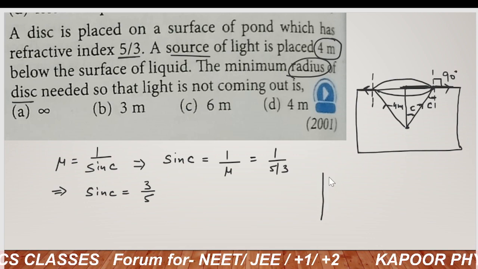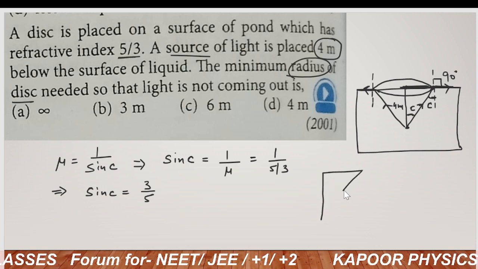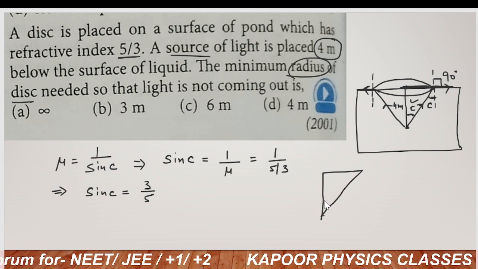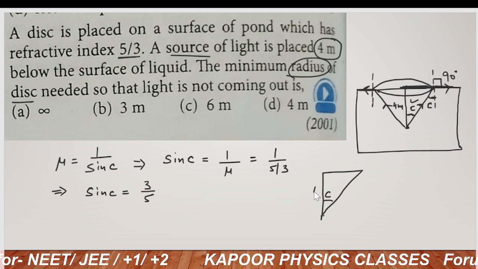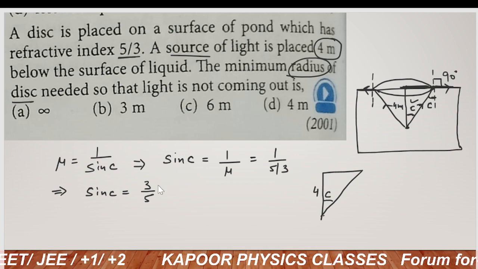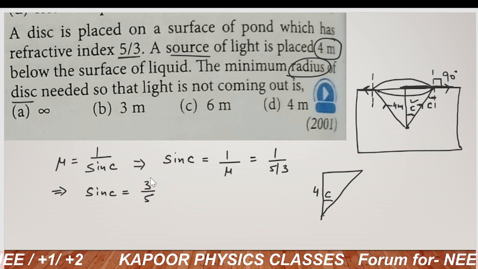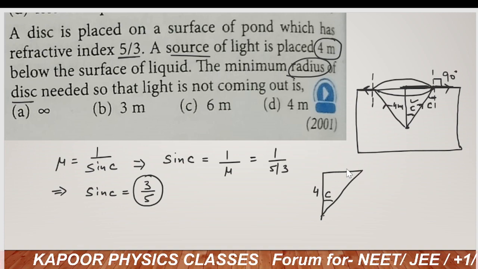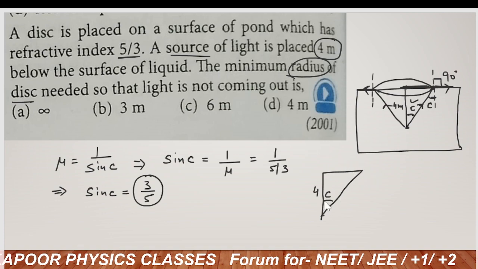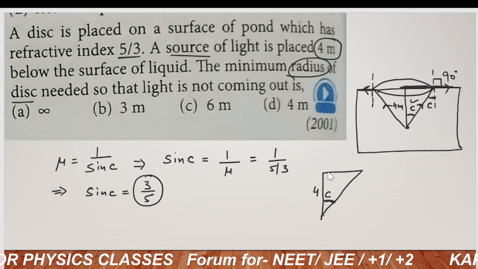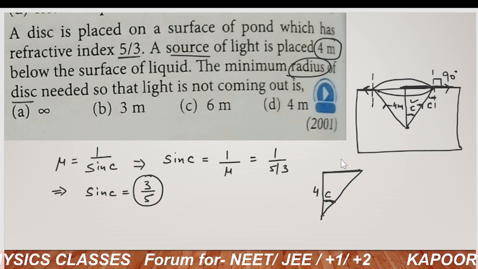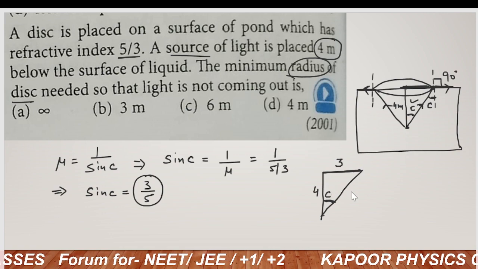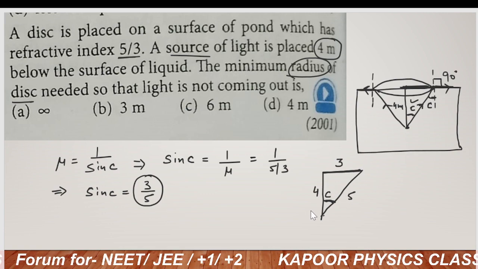If I talk about this triangle, this angle is C, this distance is 4. So according to sin C is equal to 3/5, in a right angle triangle, if this angle is C, this distance will be 3 meter and hypotenuse will be 5 meter.